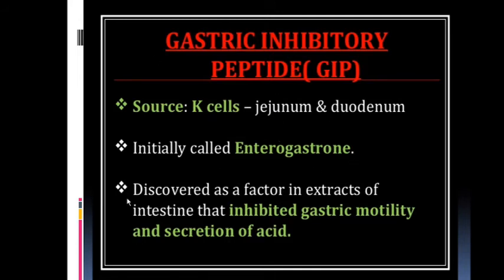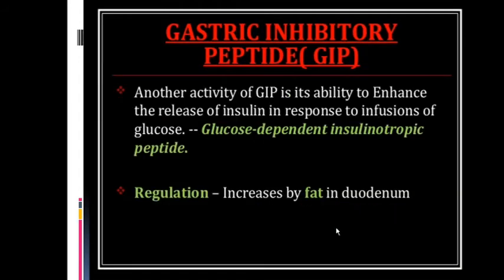Both are the same. Discovered as a factor in extracts of intestine that inhibits the gastric motility and secretion of acid. As the name itself suggests, it inhibits the gastric motility and the secretion of acid too. Another activity is its ability to enhance the release of insulin in response to glucose, so it is also called glucose dependent insulinotropic peptide. Regulation: increased by the fat in duodenum.